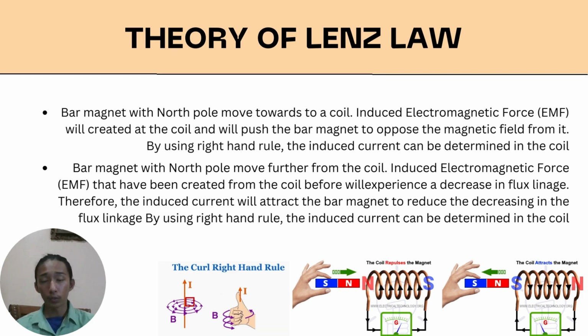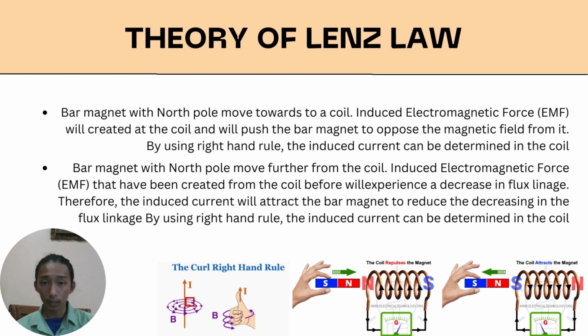Hence, by using the right hand rule, we will know the induced current in the coil. The net effect of the magnetic fields from the coil and bar magnet is to reduce the increasing flux linkage that the coil is experiencing. The work done on the magnet has to be equal to the electrical energy in the coil. Therefore, the end which faces the magnet cannot be a south pole, otherwise the energy will not be conserved. So that's all for the first case.